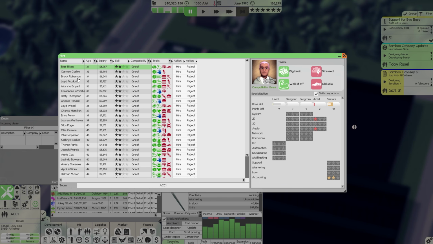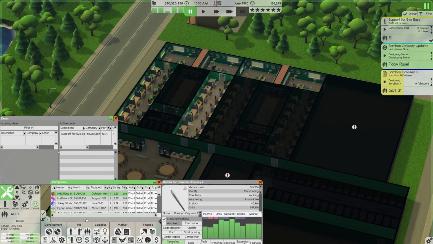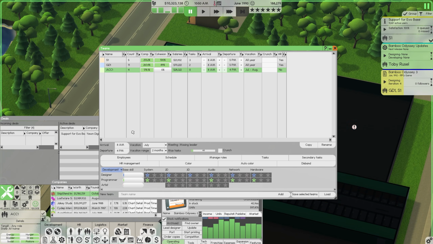I think we're just going to go straight in and hire the first 3 people here. We have Big Brain, we have Modest, we have Modest. Actually, these 3 all have Modest, so that might be a good choice. We'll go for Carmen, Brock, and Lloyd. And they are now all part of our accounting team.